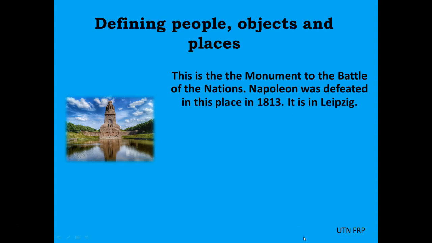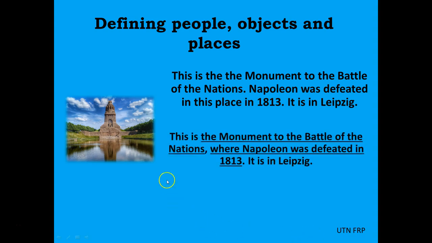This is the monument to the Battle of the Nations. Napoleon was defeated in this place in 1813. It is in Leipzig. Let's combine the information in a better way. This is the monument to the Battle of the Nations, where Napoleon was defeated in 1813. It is in Leipzig. So here we are adding information about this place, about this monument to the Battle of the Nations. It's extra information that is not necessary, in fact, to really define the monument to the Battle of the Nations.